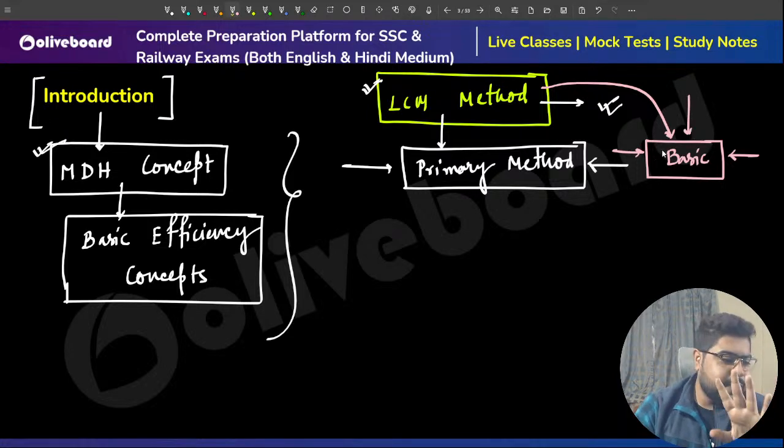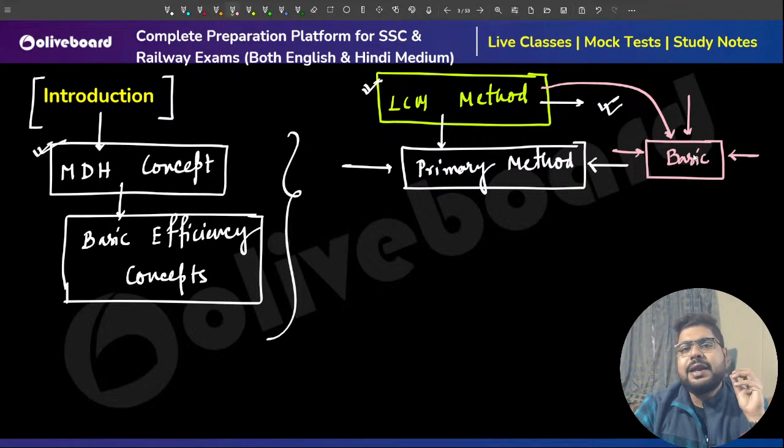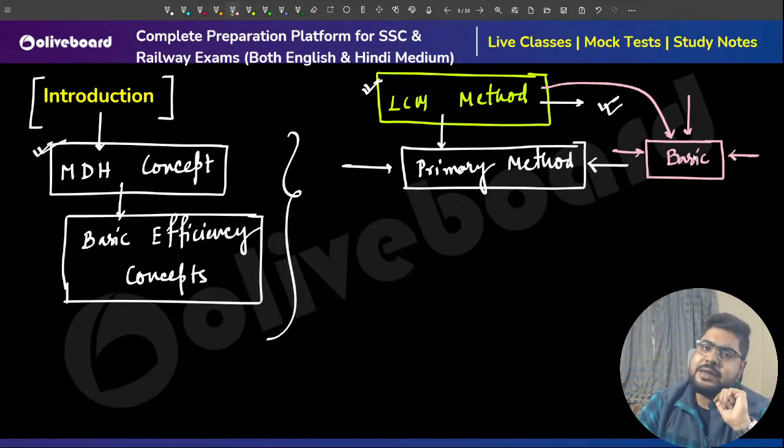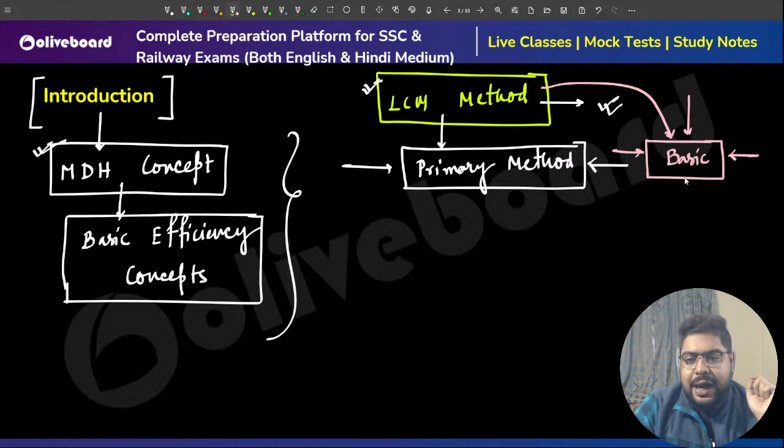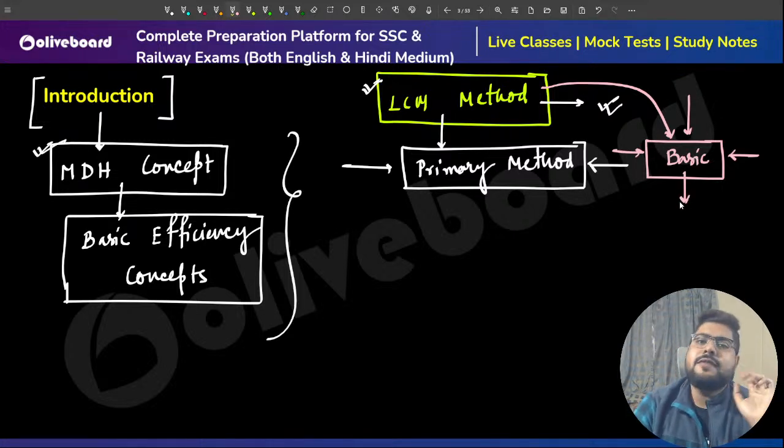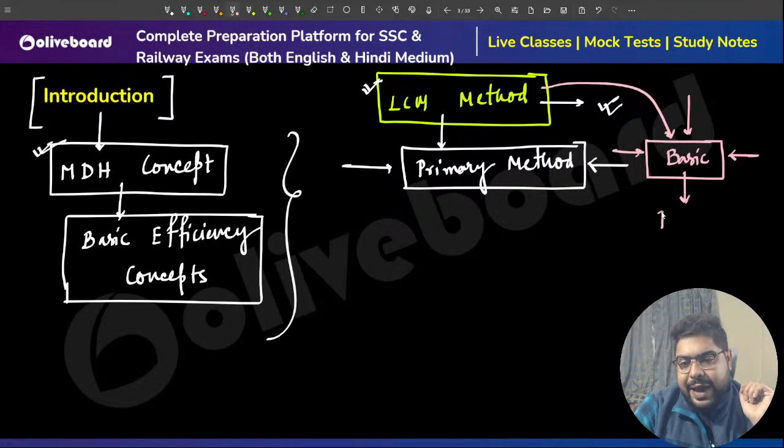Just to give you an idea, throughout the week we are understanding different concepts from different chapters. We have started with the chapter called time and work, and at the end of the week we will conduct a practice session.